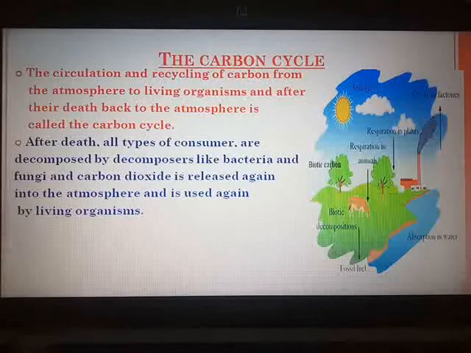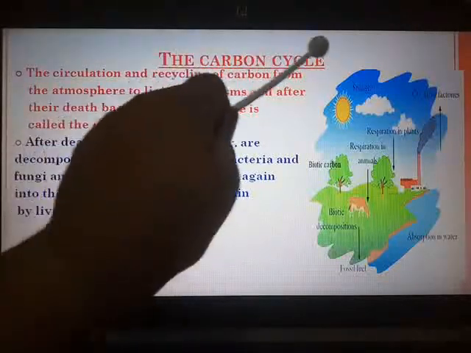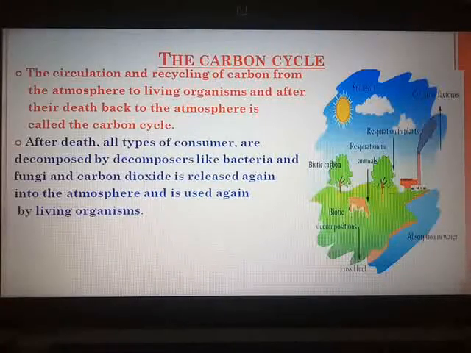Now you can come to know why the name, the carbon cycle. Why cycle? Because this carbon which is taken up by the herbivores from the autotrophs is passed on to the carnivores, to the apex carnivores, and after their death, again the decomposers decompose the dead bodies of living organisms, and this carbon is released into the atmosphere and again used up by living organisms.